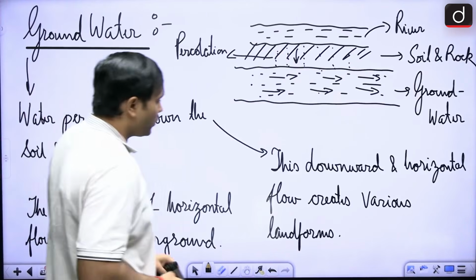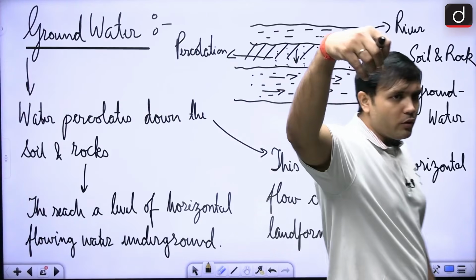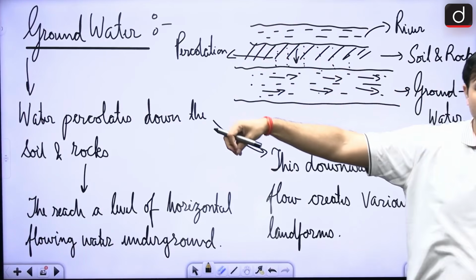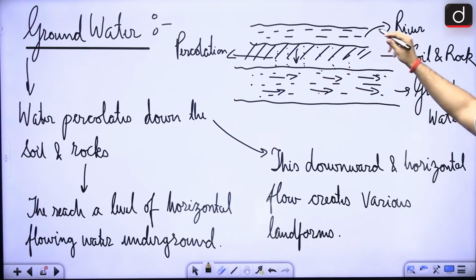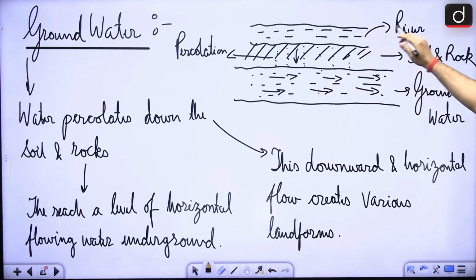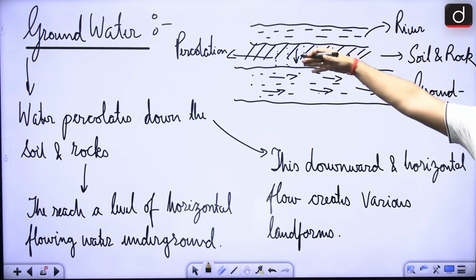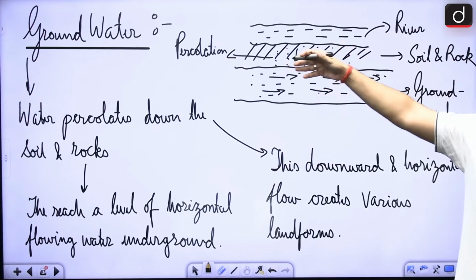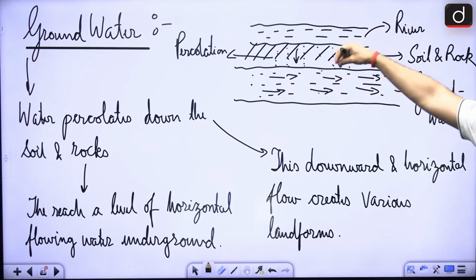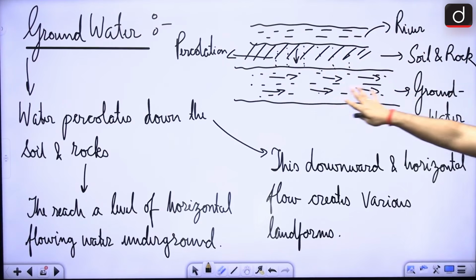Now, in case of groundwater, what do you see? Here water is percolating down the soil. Say, for example, there is a river, and through this region of soil and rock, water is able to percolate down, and then groundwater is running inside the earth.